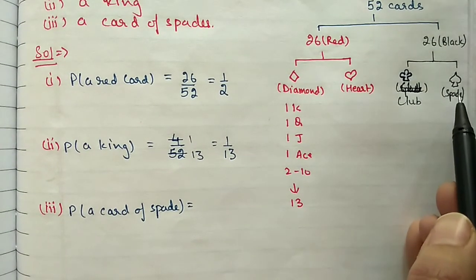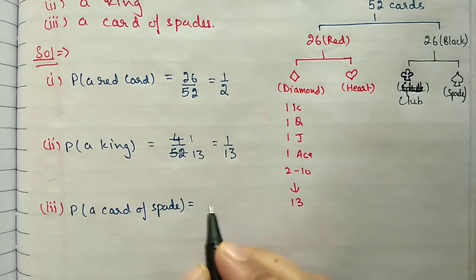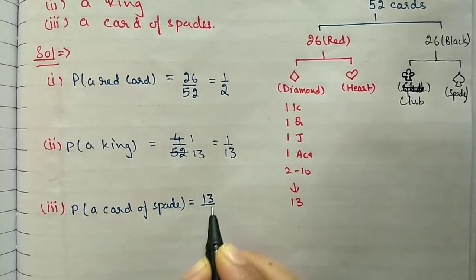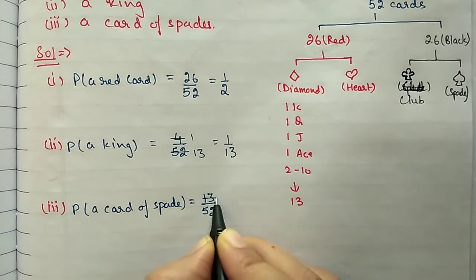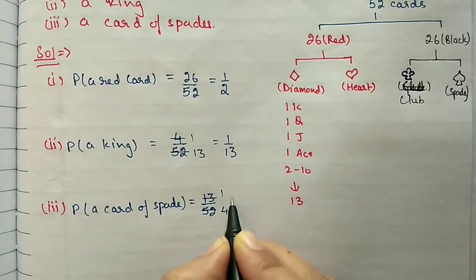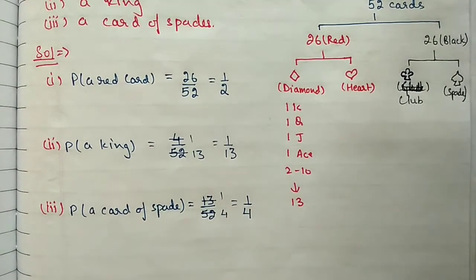Third one, probability of a card of spade. So spade is this group and each group has 13 cards. So here 13 spades are there out of 52. Cancel: 13 1s are 13 and 13 4s are 52. So 1 by 4 is your answer.